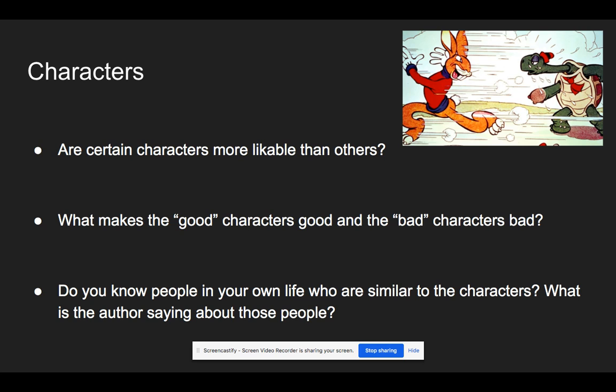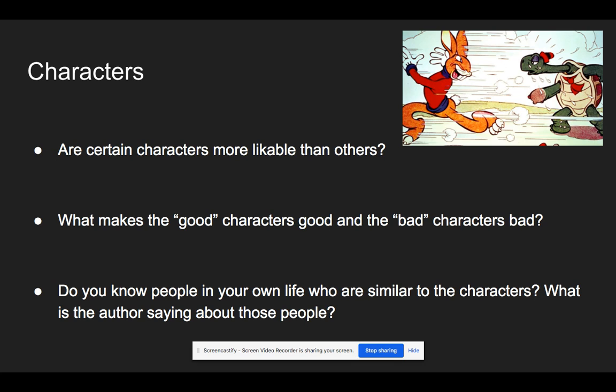When you're looking for theme, some important questions that you can ask yourself about characters are these. Are certain characters more likable than others? What makes the good characters good and the bad characters bad in this story? And then finally, do you know people in your own life who are similar to the characters? What do you think the author is saying about those people or those kind of people? So of course, the characters in our story are the hare and the tortoise. And so just starting off here with the first question, are certain characters more likable than others?